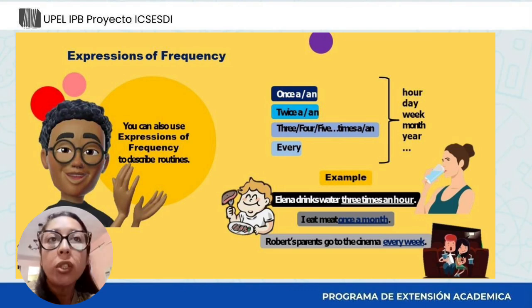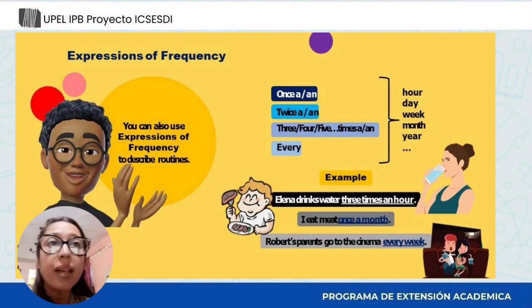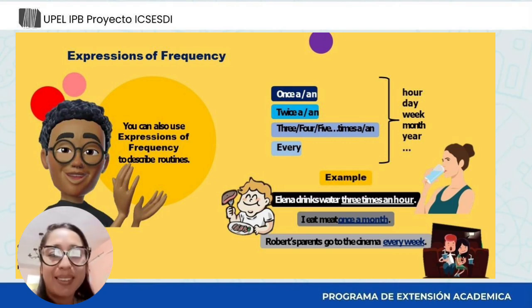And you can also use expressions of frequency to describe routines. For example, once an hour, twice a week, 3, 4, 5 times a month, every year. Look at these examples. Elena drinks water 3 times an hour. I eat meat once a month. Robert's parents go to the cinema every week.